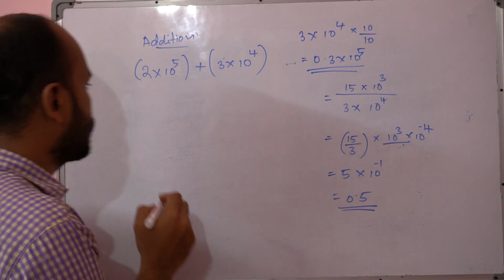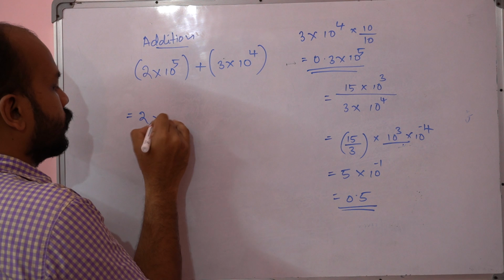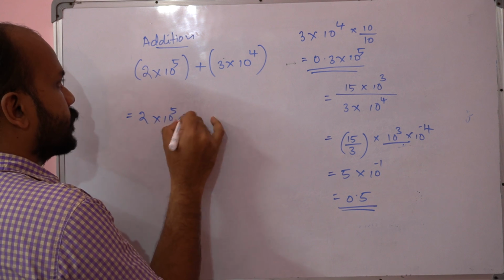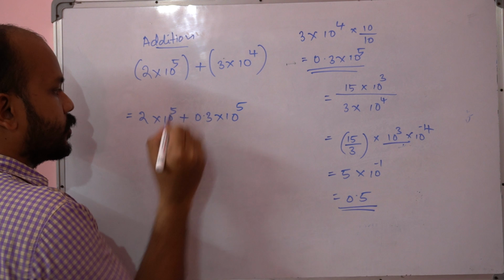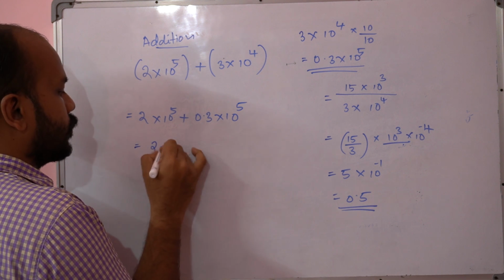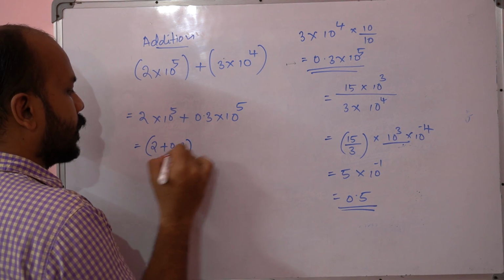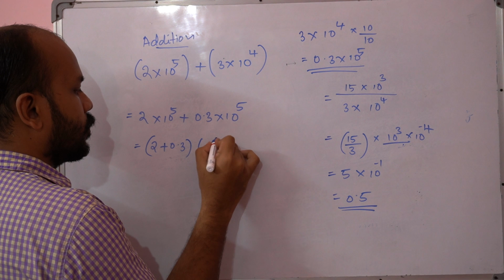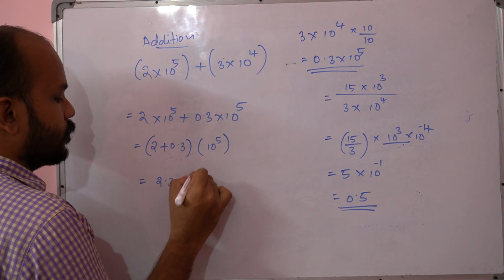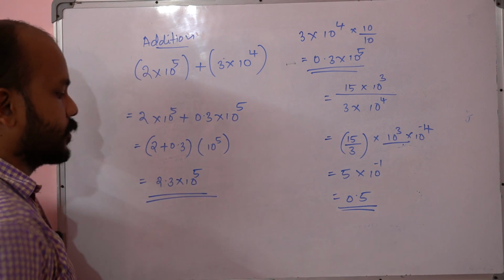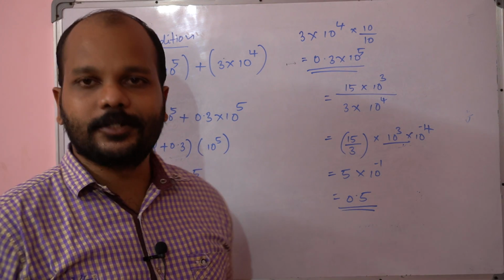Okay, so the same thing I will do here. 2 into 10 raised to 5 plus 0.3 into 10 raised to 5. 10 raised to 5 I can take as a common factor. 2 plus 0.3 into 10 raised to 5. So it is 2.3 into 10 raised to 5. Okay, so this is the way we do addition.